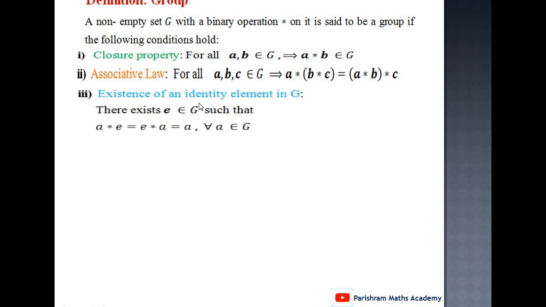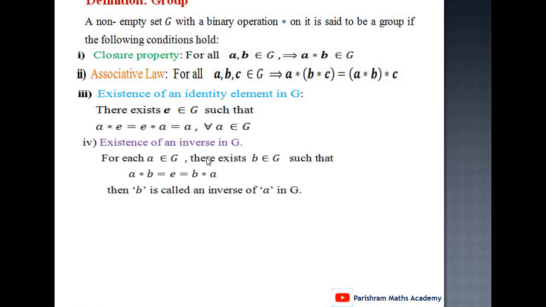Third, existence of identity element in G. That is, there exists an element e belongs to G such that a star e equals e star a equals a for all a belongs to G, then e is called the identity element. It means identity element exists.